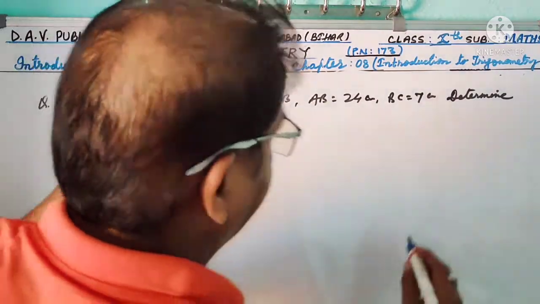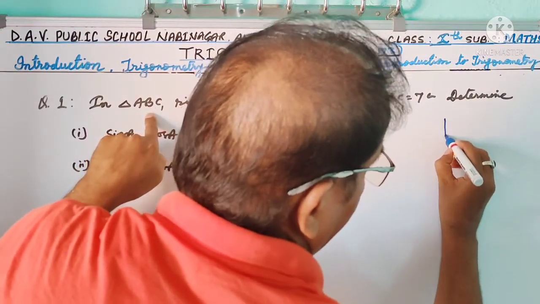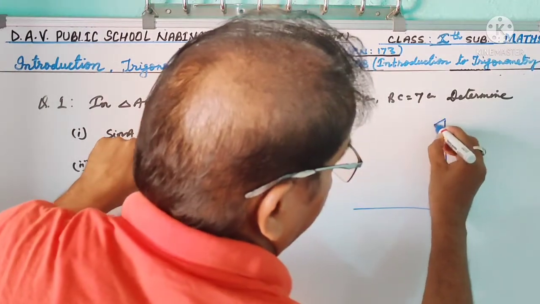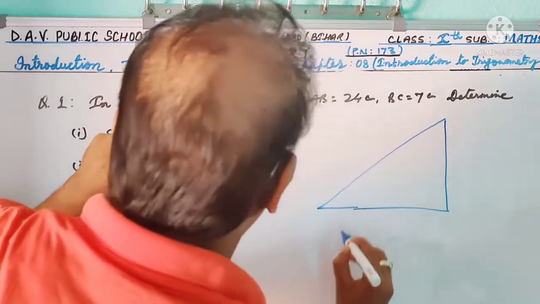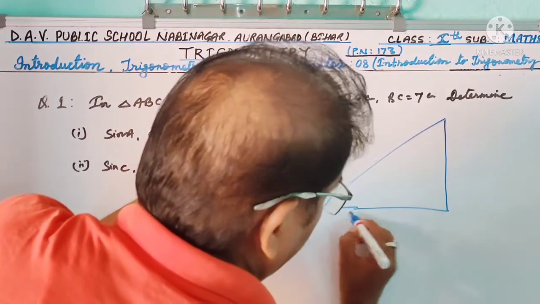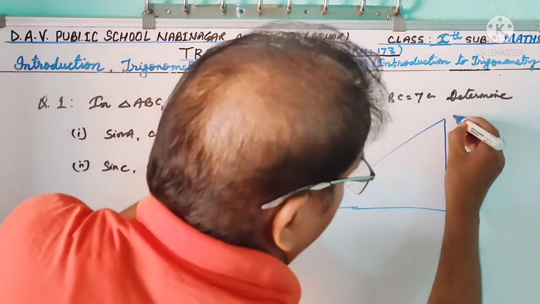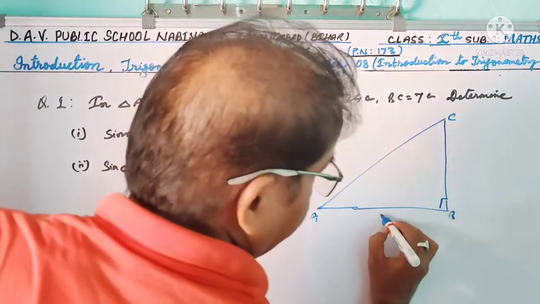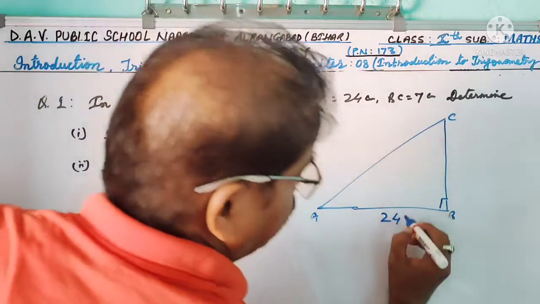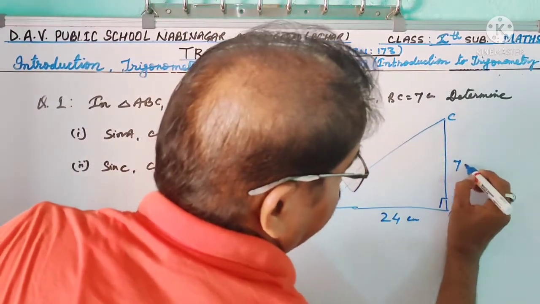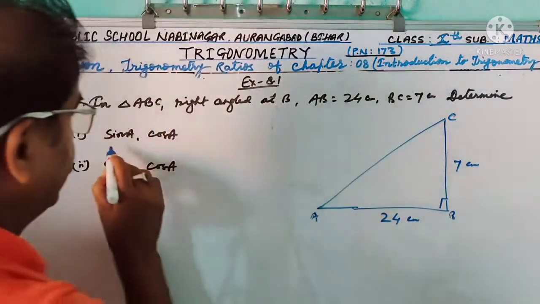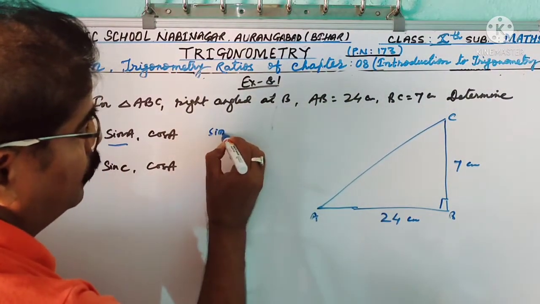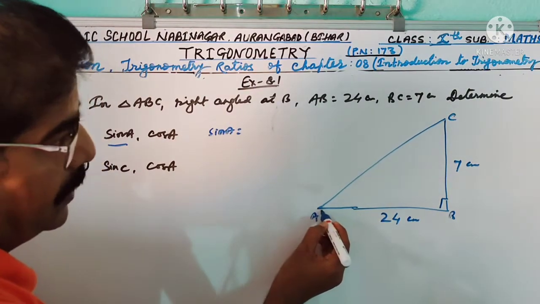In triangle ABC, right angle at B, AB equal to 24 centimeter, BC equal to 7 centimeter. Determine sin A.